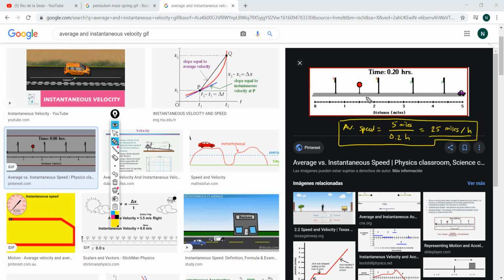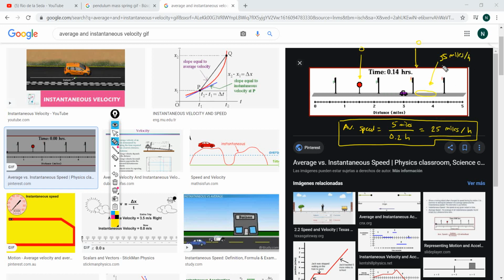So even though the average speed is this, what we must understand is that at some points in the road, the instantaneous speed is different from this. At this point in the road, the instantaneous speed is 0. Can you see? Because the car momentarily stopped. At this point, the instantaneous speed is 0. At this point, the instantaneous speed is also 0. And over here, since the car is going very fast, can you see? The instantaneous speed must be greater than 25. I don't know, let's say 35 miles per hour or something like that.